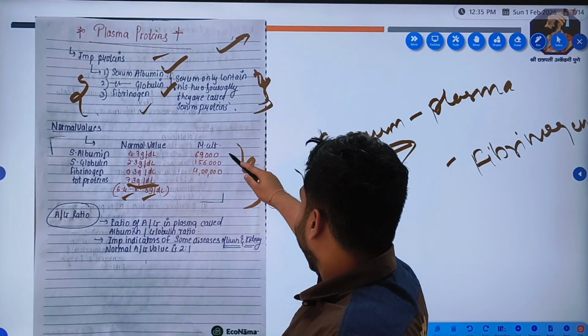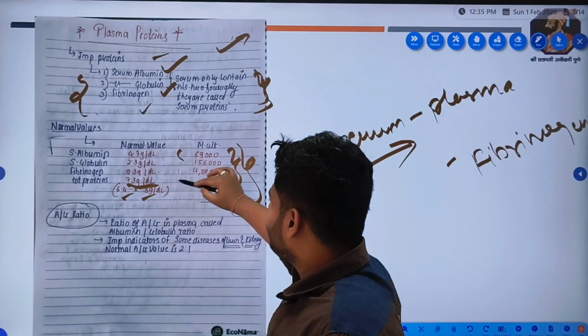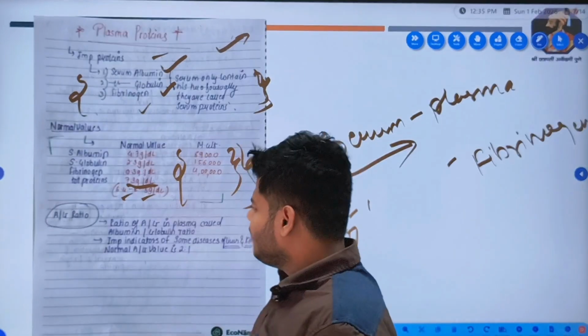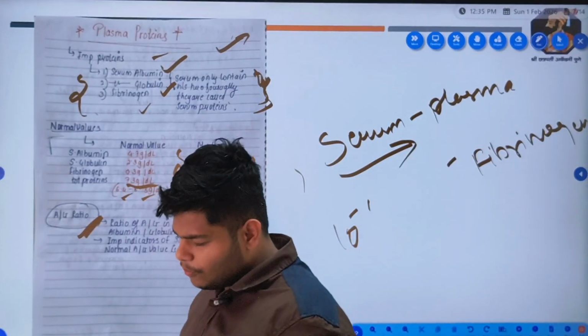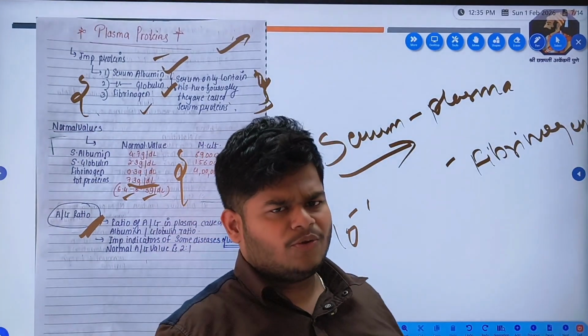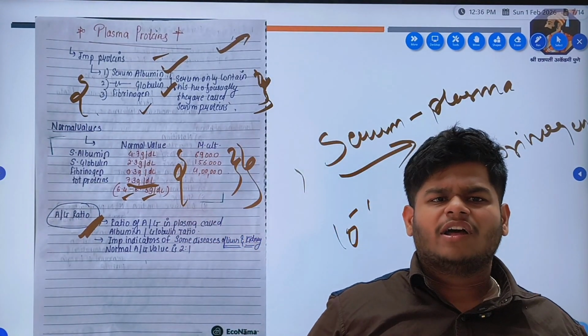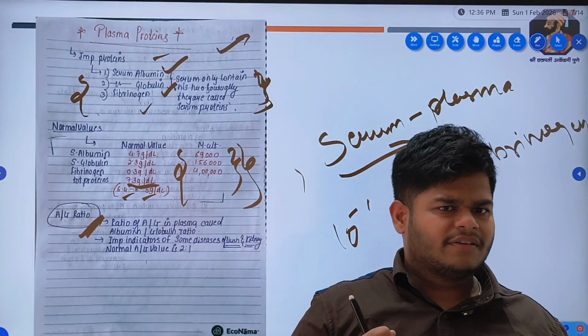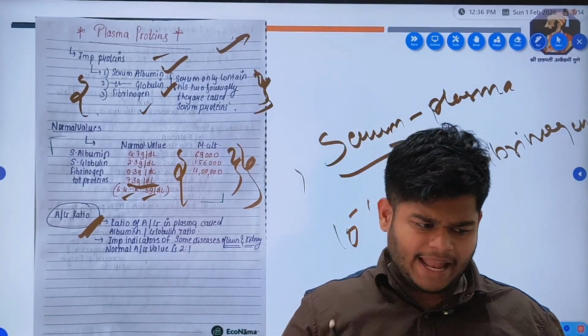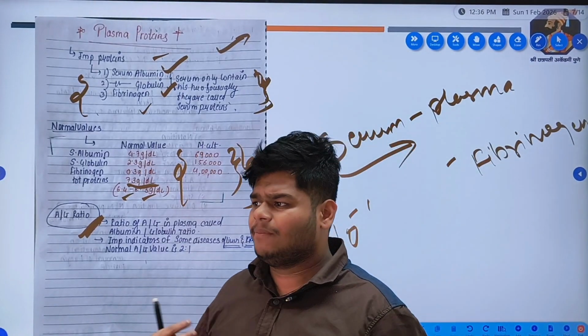Their molecular weights are given; this is also a memory part. If you want to become a good physician, remember this. Now, the A to G ratio, that is the albumin to globulin ratio, is very clinically significant. You can observe it in the laboratory report of any person.